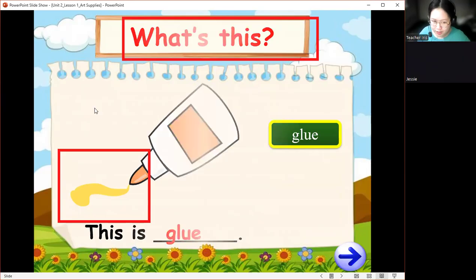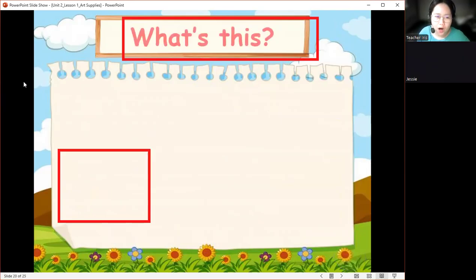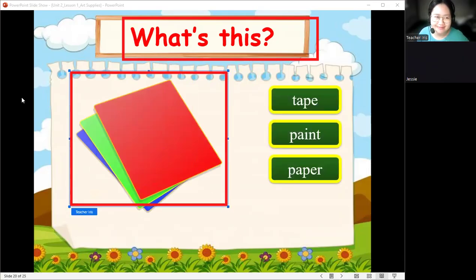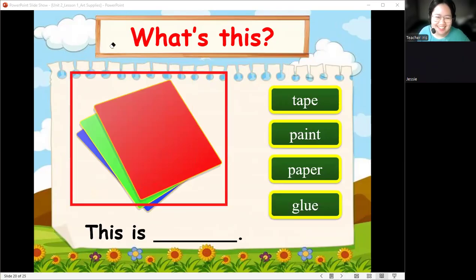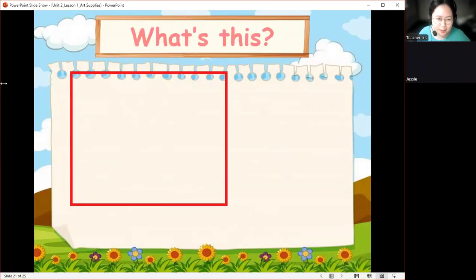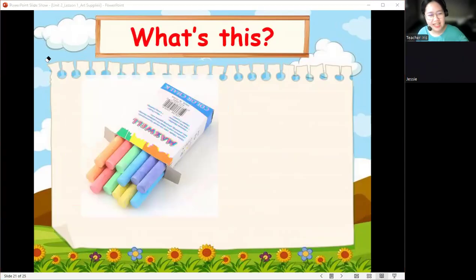Okay, let's move to the next page. What's this? This is a colored paper. Very good. This is a colored paper, or if it's only color white, we can call it paper. Okay, next one. Let's move on to the next page. What's these?